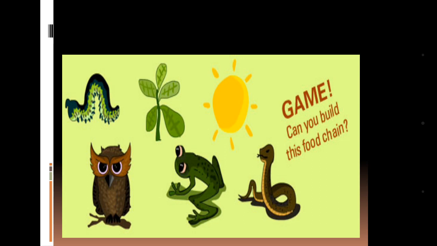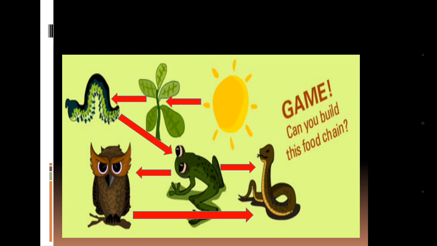Now can you build this food chain? From the sun, the energy is trapped inside the plants, taken by the caterpillar, which can be taken by the frog. Then the frog is eaten by the snake. Again this food chain can be like this: the frog is taken by the owl and the owl is taking the snake. So we can see different types of food chain.